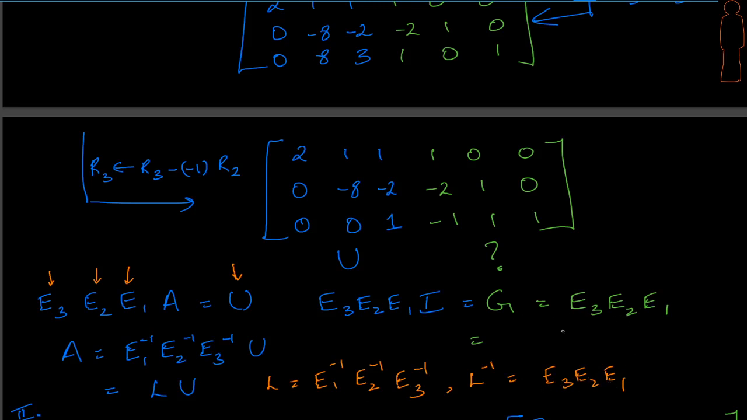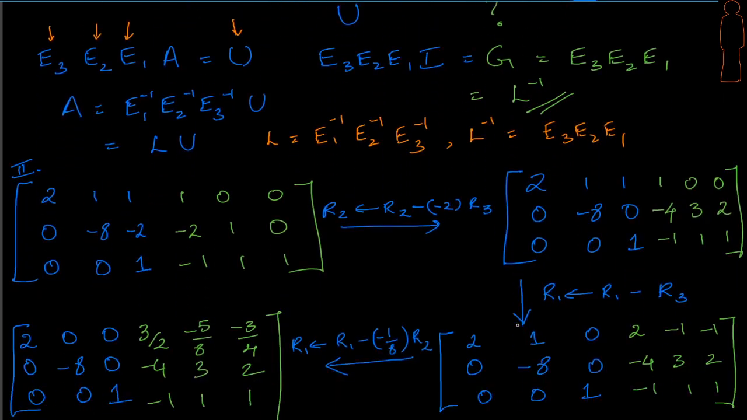And what do we get here? That means that it's simply not G here. It is actually L inverse, right? That's a very beautiful fact, that when we transform A to U, I is getting transformed to L inverse. Okay, so let's move ahead, because we still have the second part of Gauss-Jordan to be completed. Okay, let's move ahead.